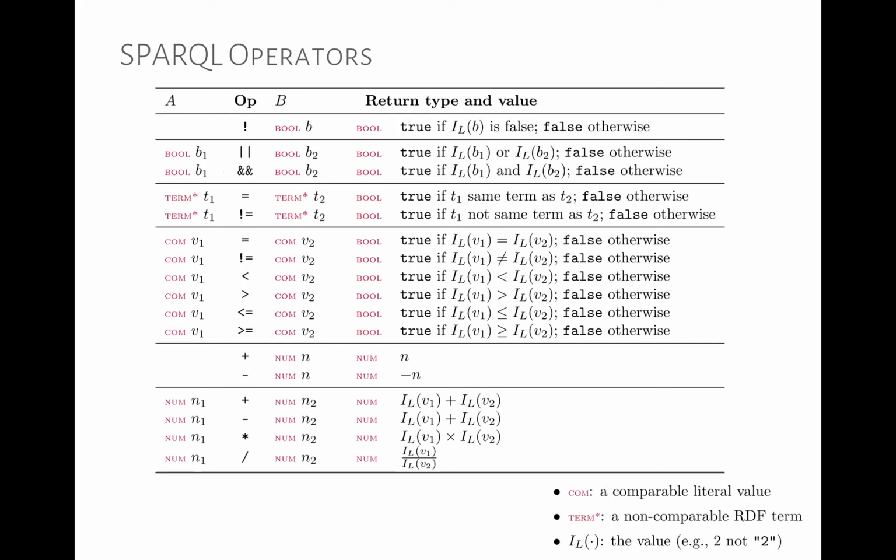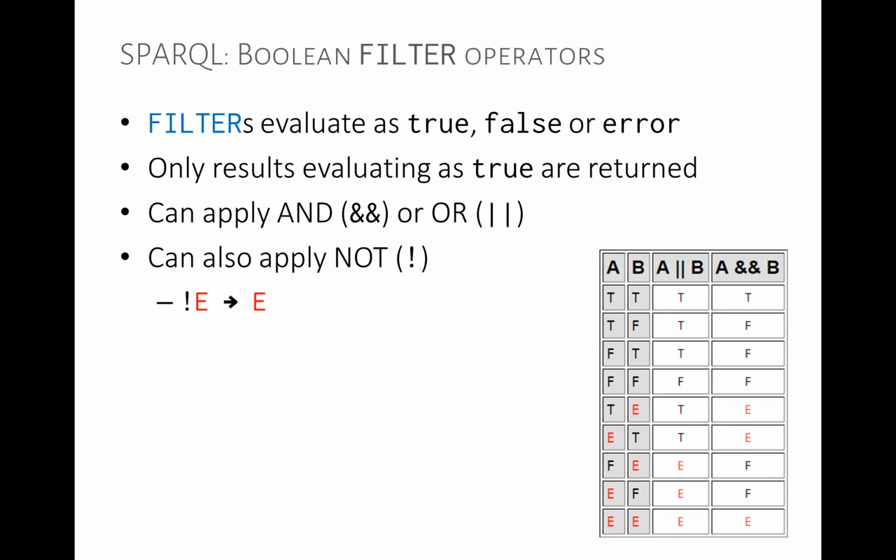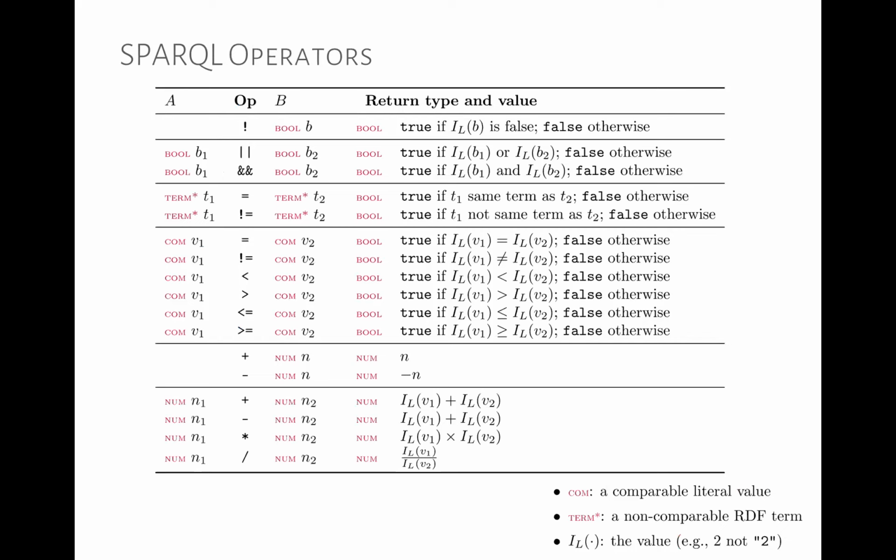No. Okay. So this is a big difference with false, by the way, is the negation. Yeah, because not false is true. Yeah, but not error is error. So if we get an error, it will still be filtered, even if we not the error. Yeah. So some operators, mainly for reference in the slides.